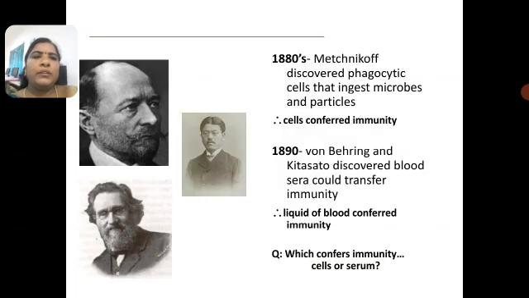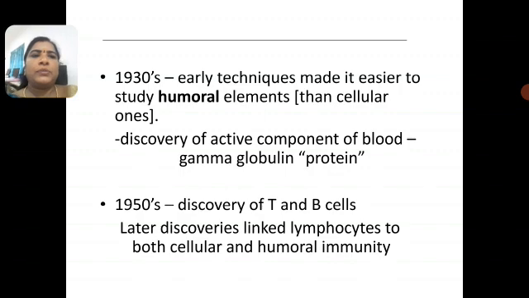In the 1880s came Metchnikoff, and in the 1890s von Behring discovered that blood sera could transfer immunity from one person to another. In the 1930s, early techniques made it easier to study the humoral element than the cellular element. Immunoglobulin is also a protein in our blood. In 1950 came the discovery of T and B cells, later linked with lymphocytes and both cellular and humoral immunity.